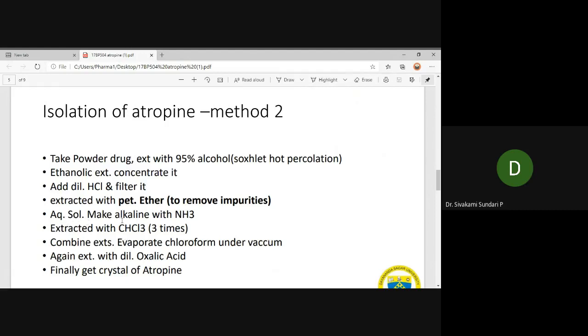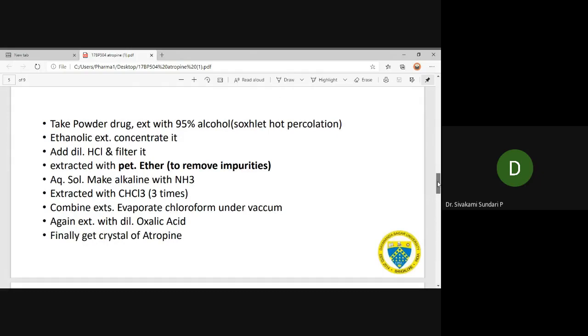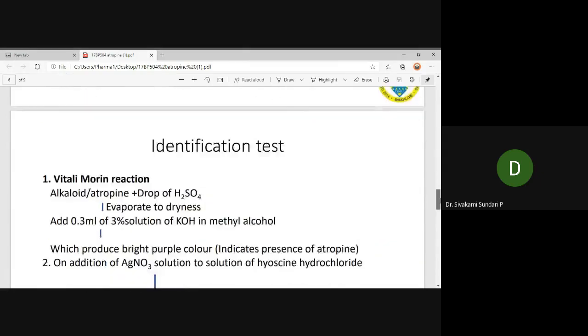Then the aqueous solution is made alkaline with ammonia and extracted with chloroform thrice. Combine all the chloroform layers, evaporate the chloroform under vacuum, and treat the extract with dilute oxalic acid, and finally it gets crystallized. We get the crystals of atropine.